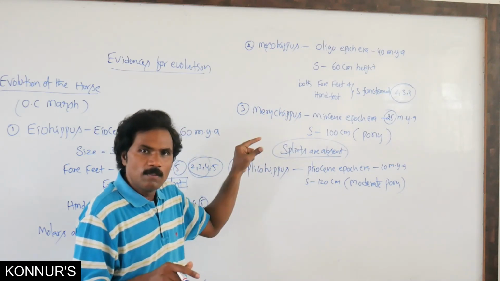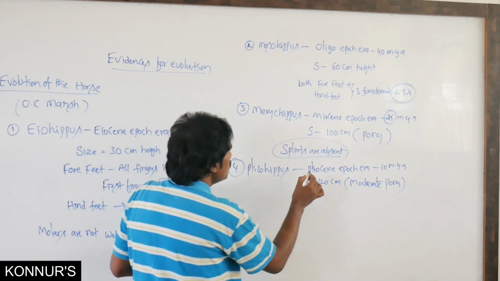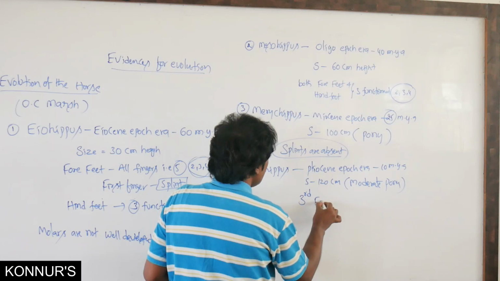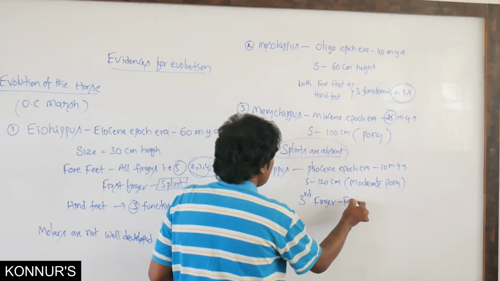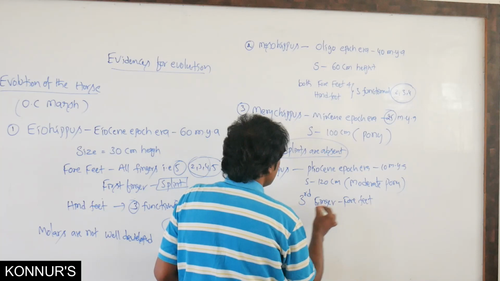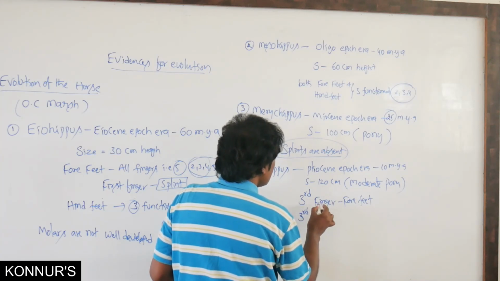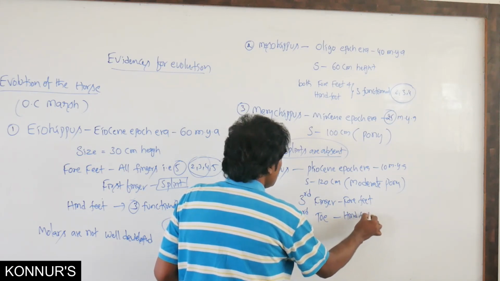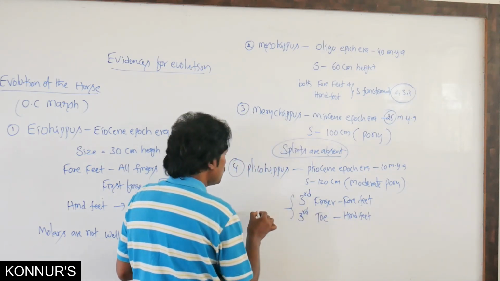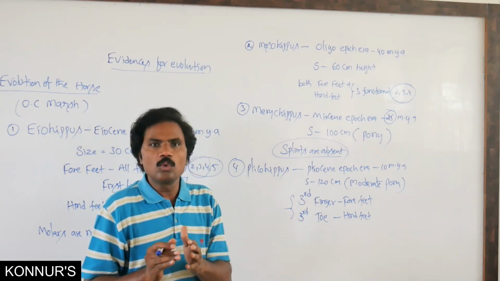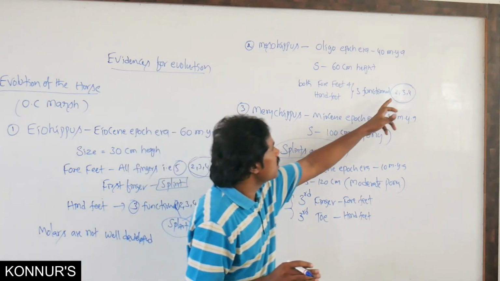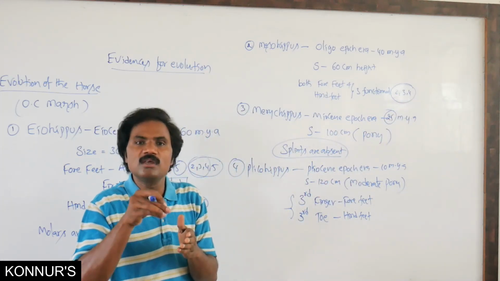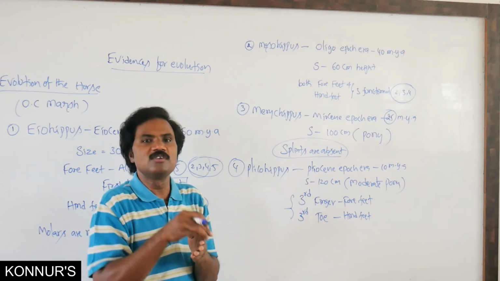Your option will be Pliohippus, because here the third toe is modified into the only single toe, and the remaining adjacent parts, 2 and 4, become underneath the skin as splints.